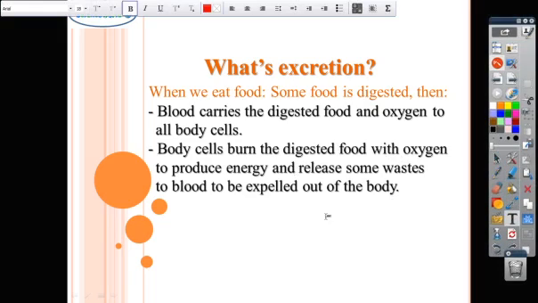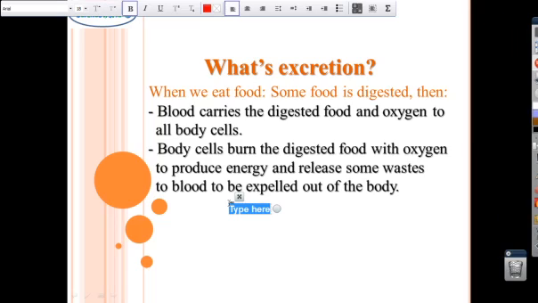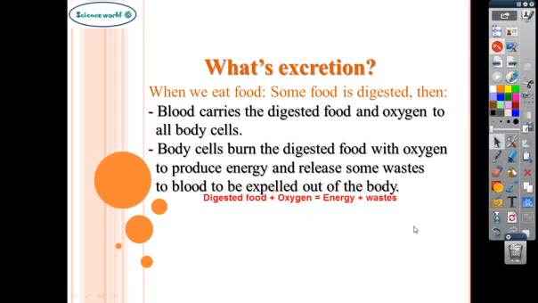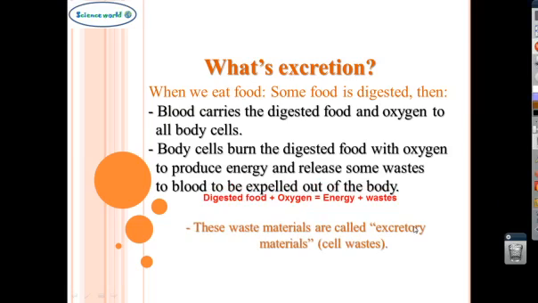So, we can conclude that part as: digested food plus oxygen are burned inside the cells to produce energy and some waste. These wastes are known as excretory materials. The materials are the waste that is produced inside the cells.